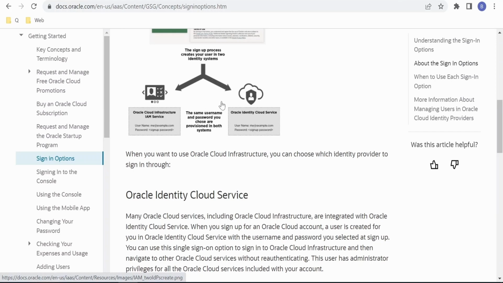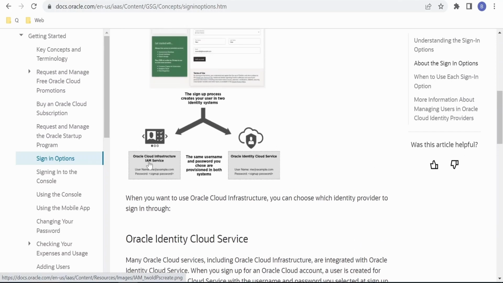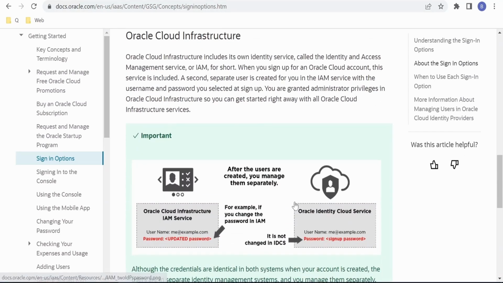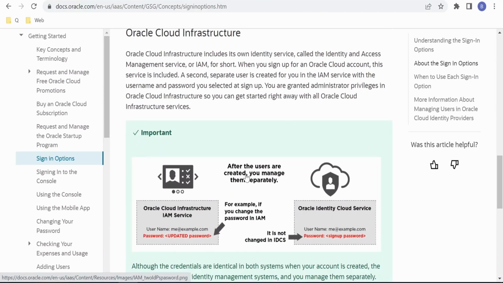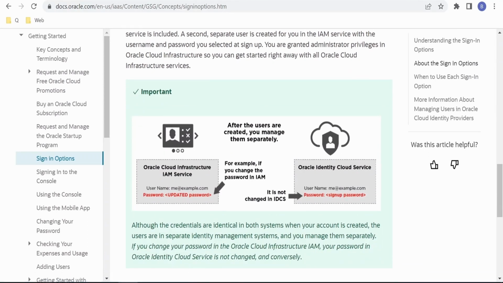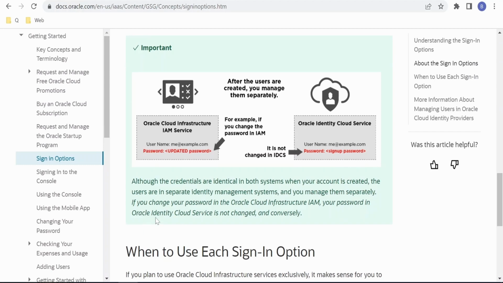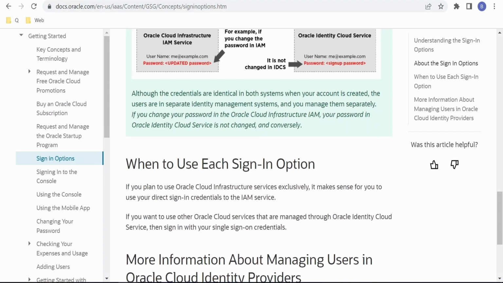Those are synced only at the time of creating your account. Post that, it is your job. You have to make sure you change the passwords separately in both the systems. As it says over here, although the credentials are identical in both the systems when your account is created, the users are in separate identity management systems and you manage them separately. If you change your password in Oracle Cloud Infrastructure IAM, your password in IDCS is not changed, and conversely.